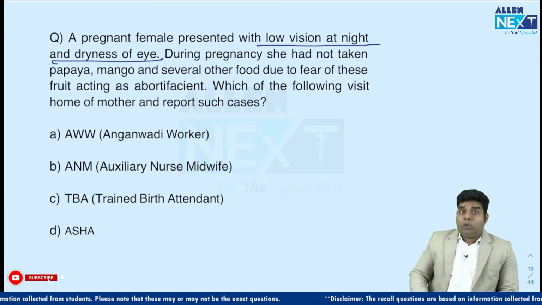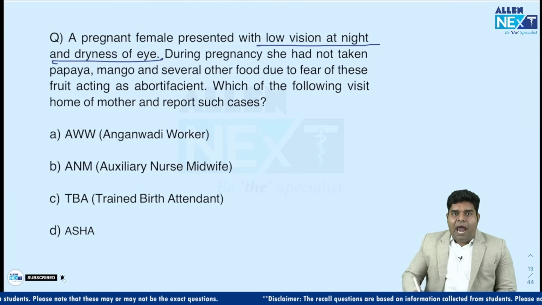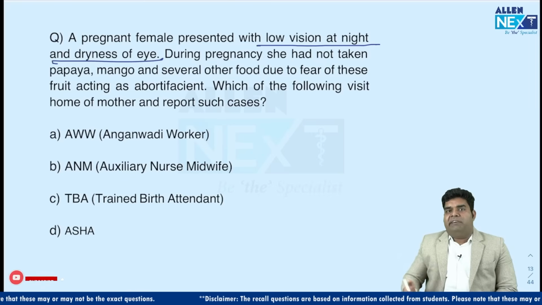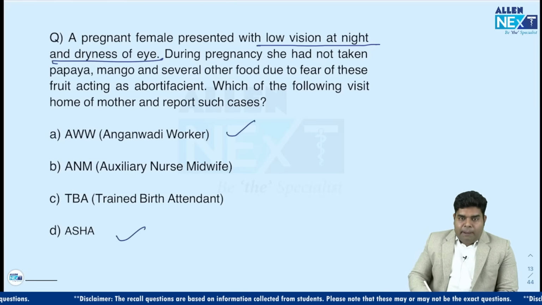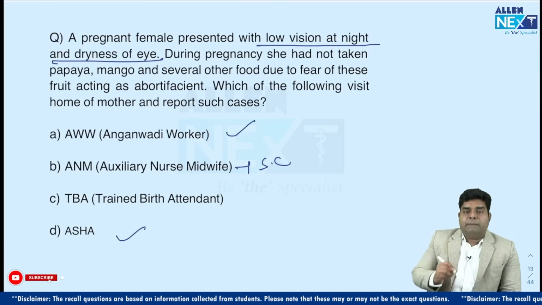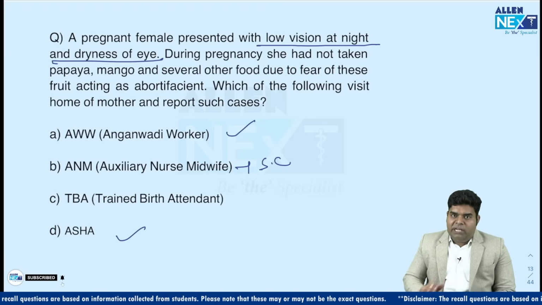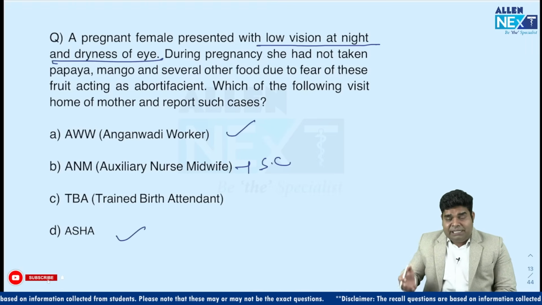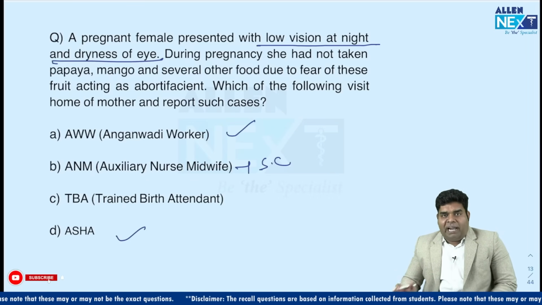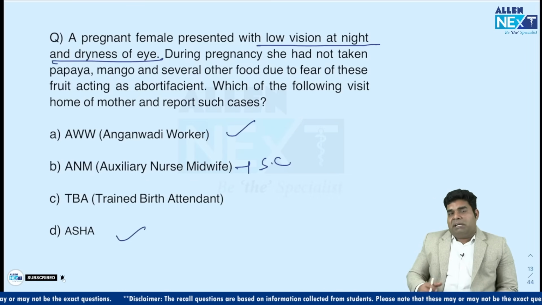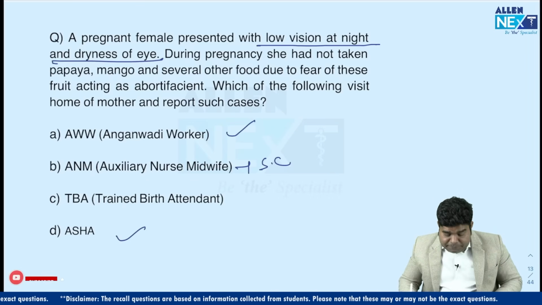So in that case, who will visit their home and detect vitamin deficiency symptoms? Will it be ASHA or will it be Anganwadi worker? Because ANM is at sub-center. She has no role in visiting the houses. She sits at sub-center, does ANC visits. Sometimes she can visit village for vaccination program at Anganwadi, but she does not check for these things in females.